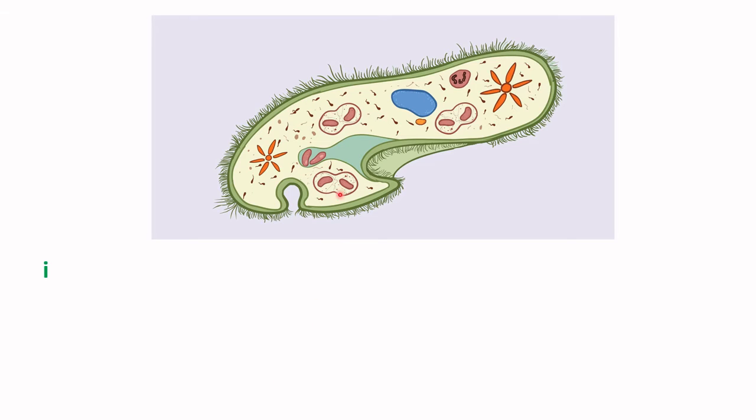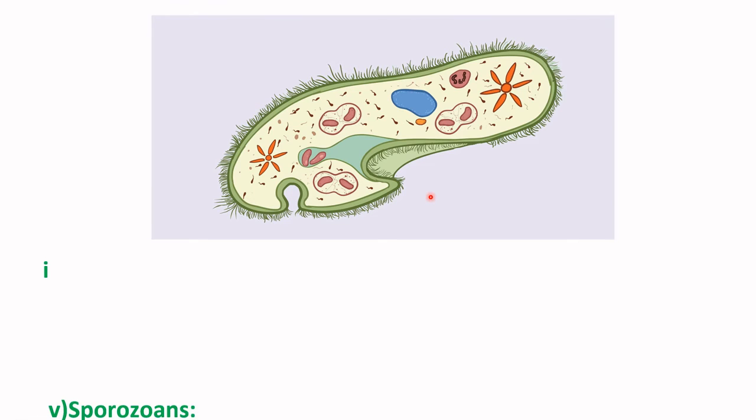Yes, you can see the main feature of Paramecium is that it has two nuclei, macronucleus and micronucleus. These are its contractile vacuoles, and you can see a number of cilia here. Okay, this is the gullet. So this is the structure of Paramecium.